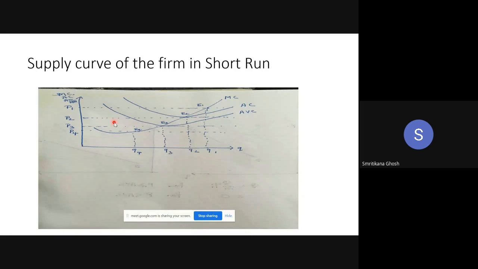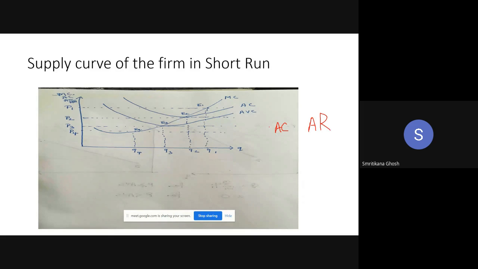So look, if the price is P1, then it is not an issue. Before discussing in this way, let me try in some other way. The diagram is giving us two ideas: average cost and average revenue.